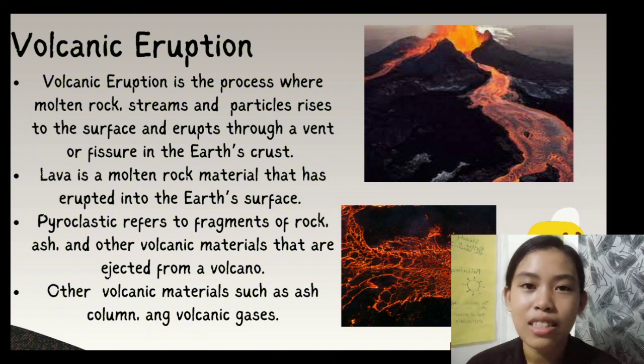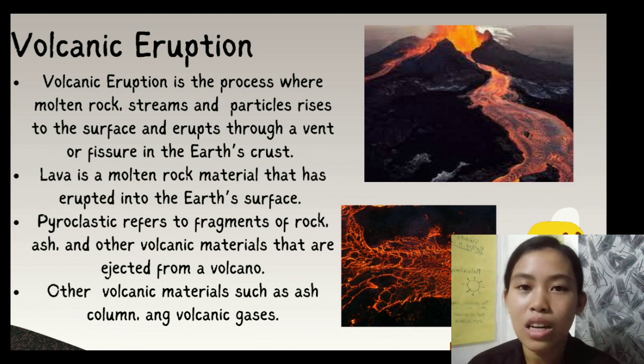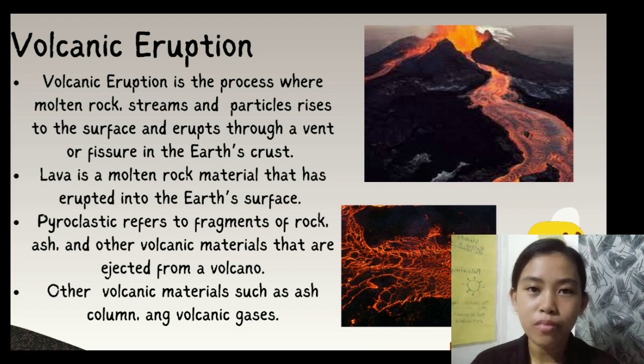Pyroclastics are the fragments of rocks and ashes released by a volcanic eruption or erupting volcano. The ash column or cloud is the material released into the air, while volcanic gases are the substances released by the volcano, like vapor, hydrogen, sulfur dioxide, and many more, that are toxic when inhaled.